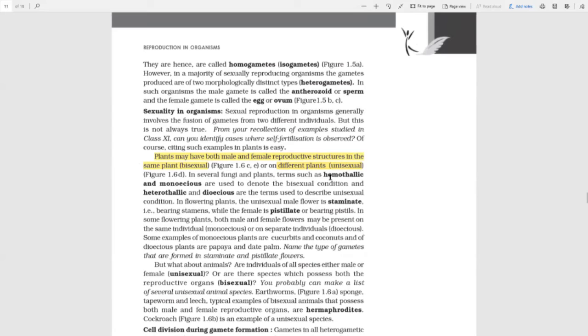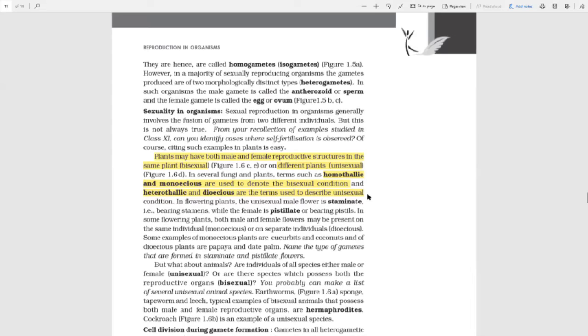The terms homothallic and monoecious are used to denote bisexual conditions, and heterothallic and dioecious are used to describe unisexual conditions. In flowering plants, the unisexual male flower is staminate, bearing stamens, and the female is pistillate, bearing pistils. Now let me explain what I have highlighted.